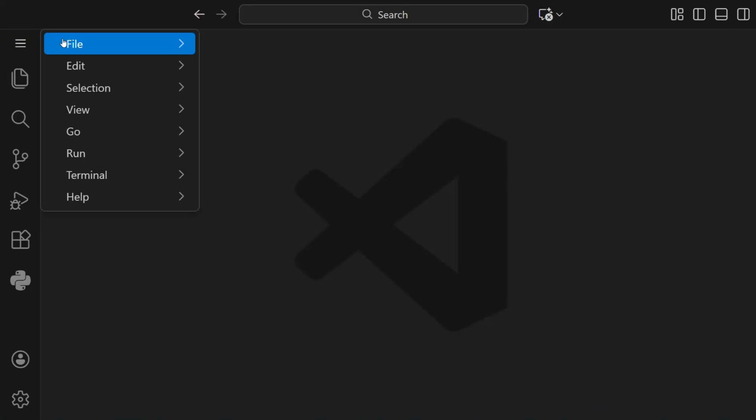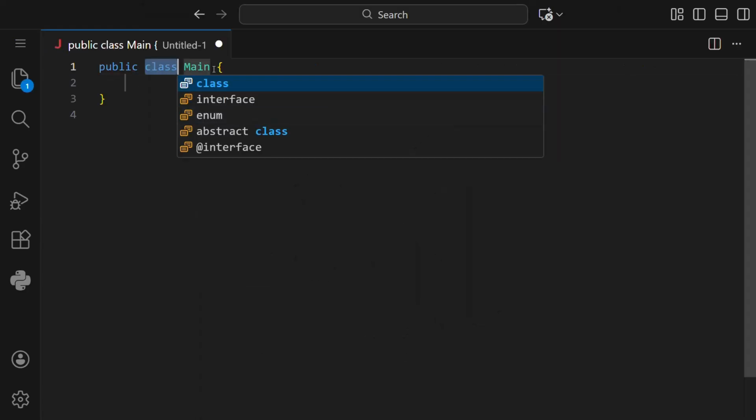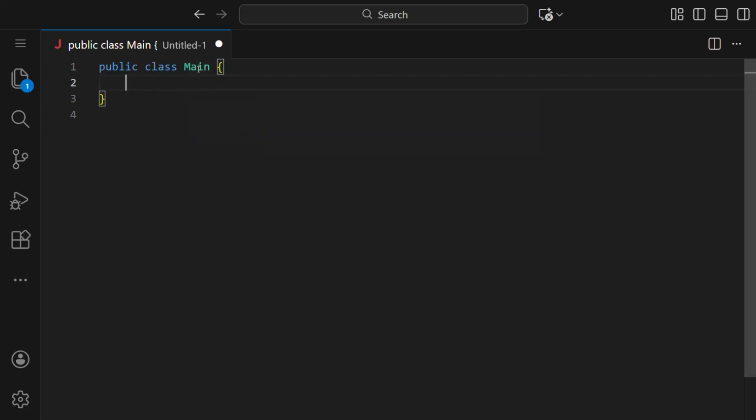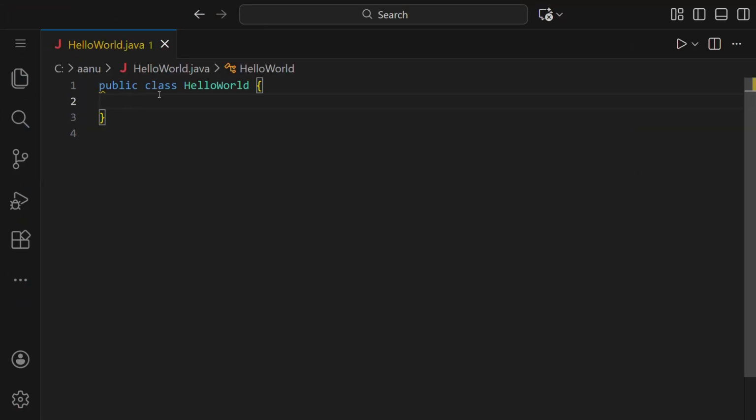Now we'll start with a new file. So file, new file, and we'll be creating a new Java file here. So by default, this came. Now the file name must be the same as the class name we will be making. Java is a case sensitive language, and so accordingly we need to name this. So let us name it HelloWorld and we'll save it. You can see we have saved the file with the name HelloWorld, and the same is the class name.